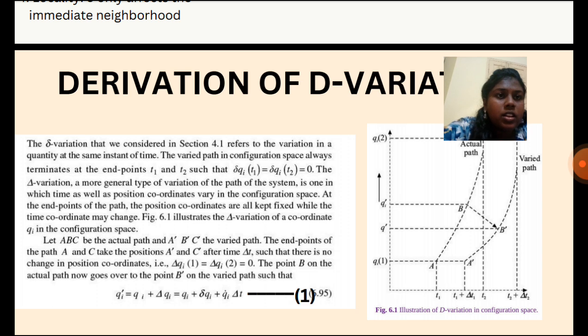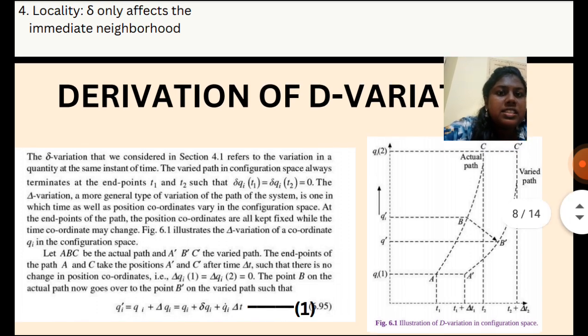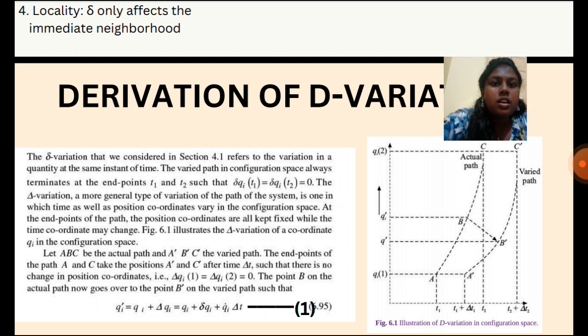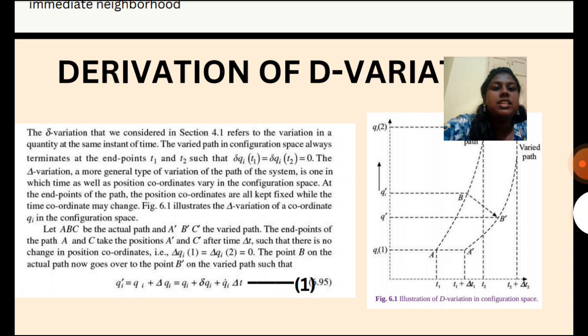So let's look into this diagram. Here A, B, C is the actual path, and A dash, B dash, C dash is the varied path. The end points of the path A and C take the positions A dash and C dash after the change in time, that is delta t, such that there is no change in position coordinates here.